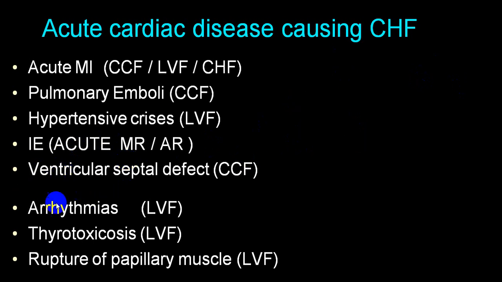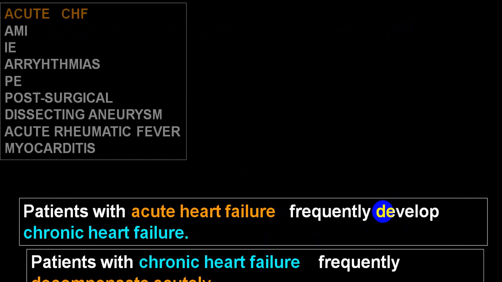Cardiac arrhythmias, sudden severe tachyarrhythmias, cause left ventricular failure. Thyrotoxicosis also, acute thyroid crisis, can produce left ventricular failure. Rupture of papillary muscle secondary to infective endocarditis or acute MI will produce left ventricular failure. So those are the causes of acute left ventricular failure.